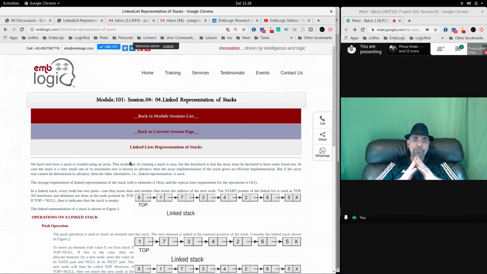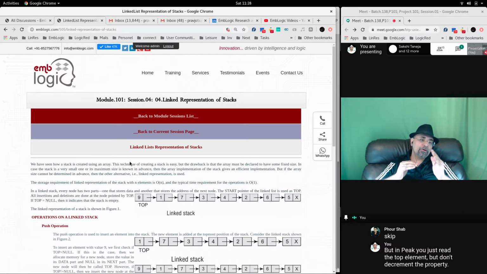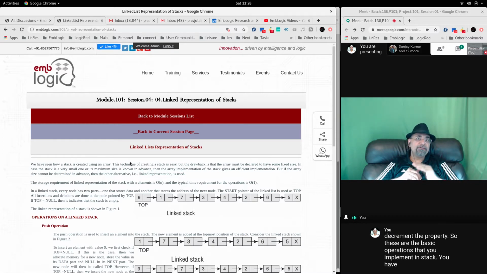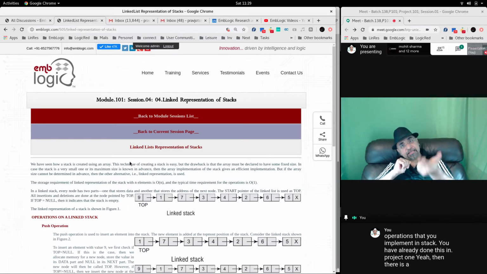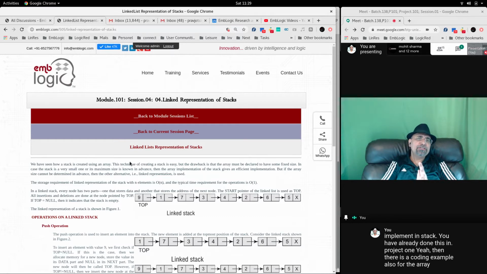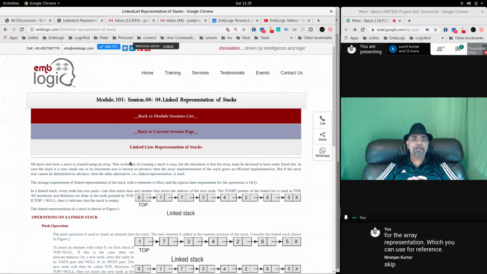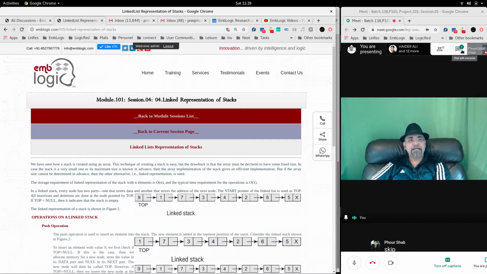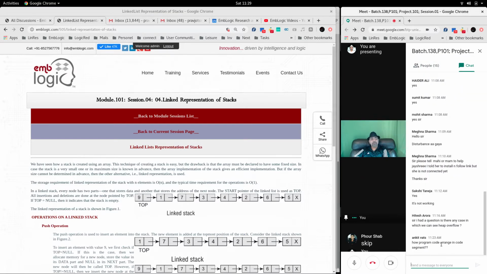You will always do insert end, and delete end also. If you insert elements always at the end of the linked list, and you delete elements always from the end of the linked list, that will be like last in first out, and that is how stack works. So the linked list implementation of stack is very easy. Actually, you have already implemented it in linked list. Last in first out kind of thing you have already done. So if you insert end and delete end from the linked list, that will be like stack implementation in the linked list.